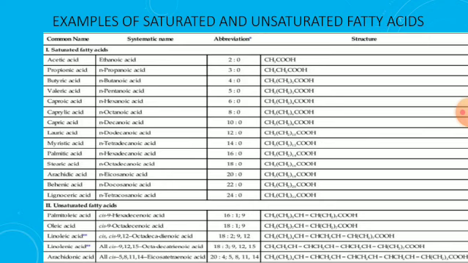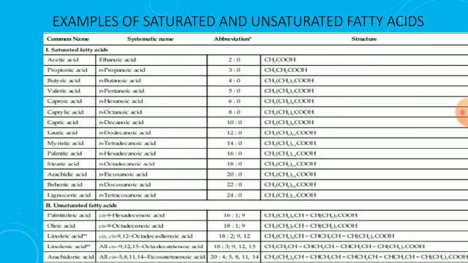Capric acid is the 10 carbon saturated fatty acid and the systematic name is decanoic acid. Lauric acid is the 12 carbon saturated fatty acid and the systematic name is dodecanoic acid.